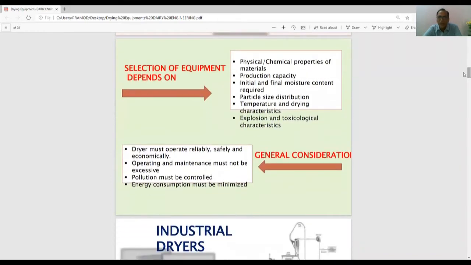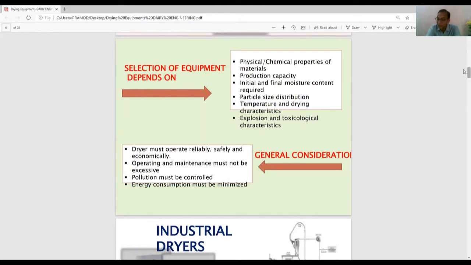Selection of equipment depends upon which equipment you will select. That depends upon physical and chemical properties of the material, production capacity of the equipment, initial and final moisture content, particle size distribution, then temperature and drying. All right. So the dryer must operate reliably, safely, and economically.